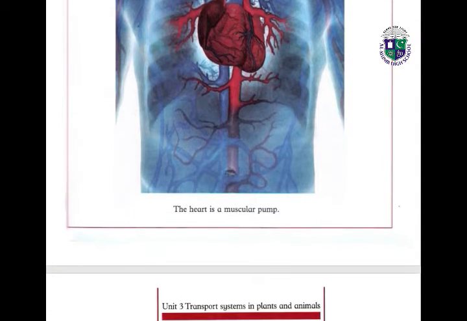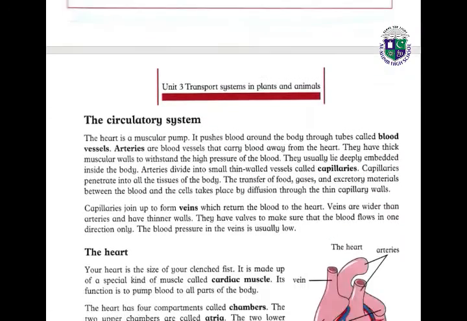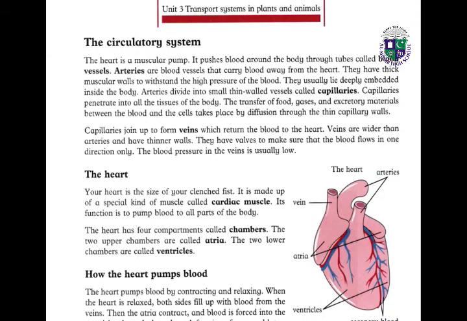The heart is a muscular pump. Today we are going to discuss the circulatory system. The heart is a muscular pump. It pushes blood around the body through tubes called blood vessels. Arteries are blood vessels that carry blood away from the heart. They have thick muscular walls which withstand the high pressure of the blood.